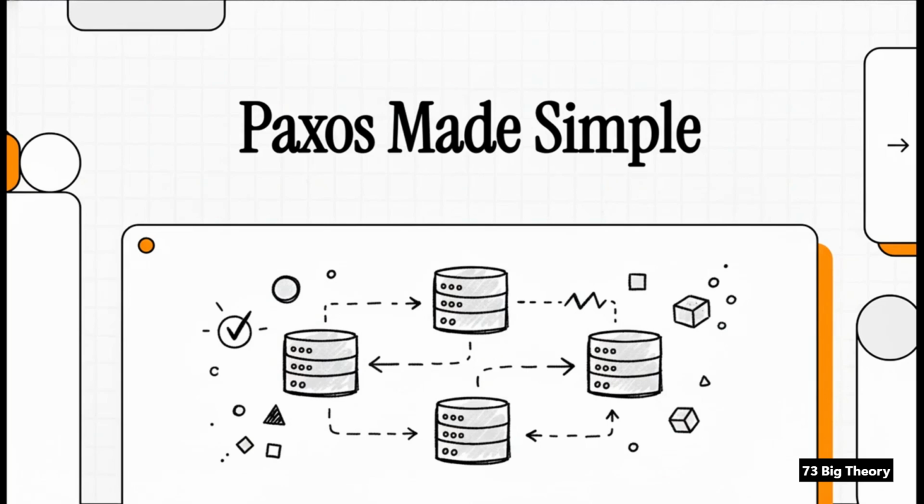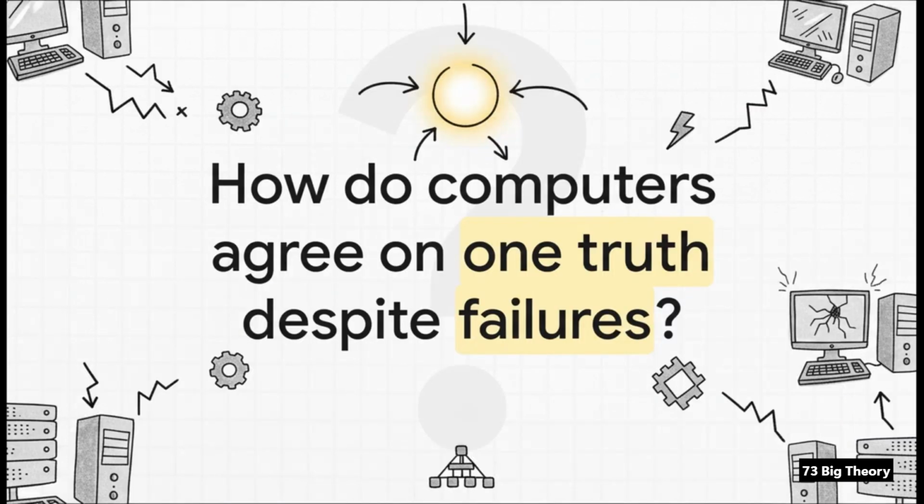Welcome to The Explainer. Today, we're pulling back the curtain on one of the most important concepts in modern computing, the Paxos algorithm. This is the secret sauce, the invisible backbone that lets massive computer systems all agree on a single truth, even when everything seems to be going wrong. Okay, let's just dive right in.